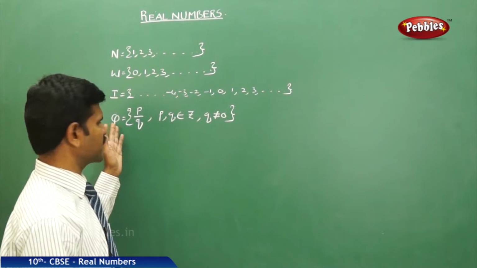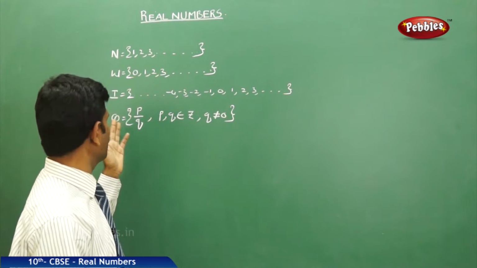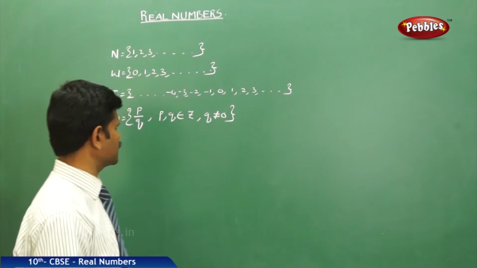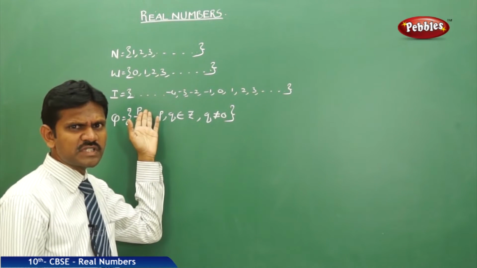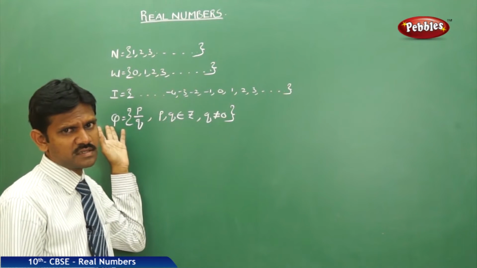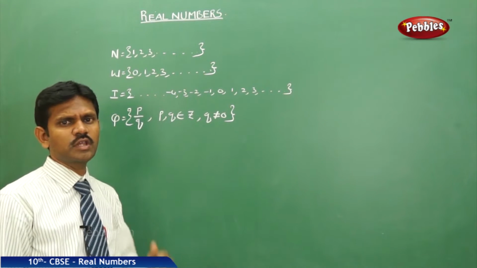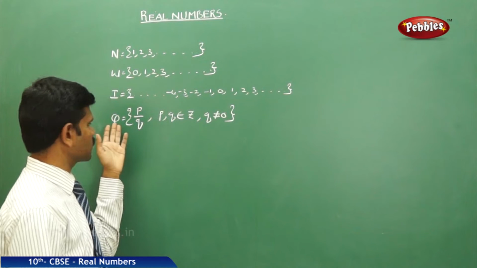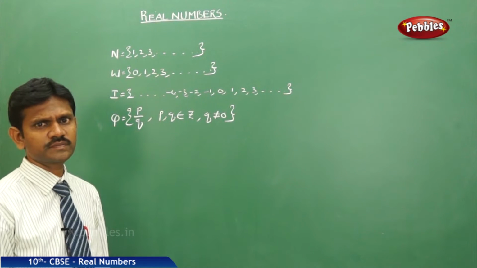Now we can discuss more about the rational numbers. A number which is of the form p by q is a rational number.